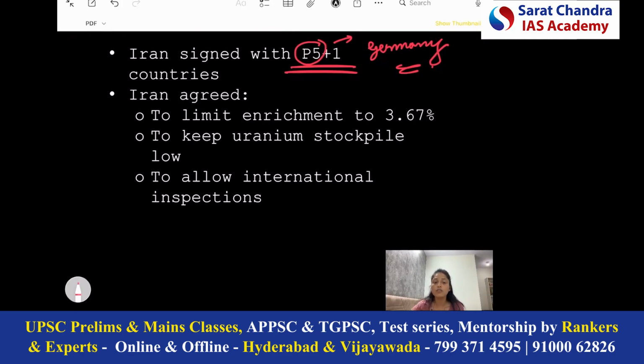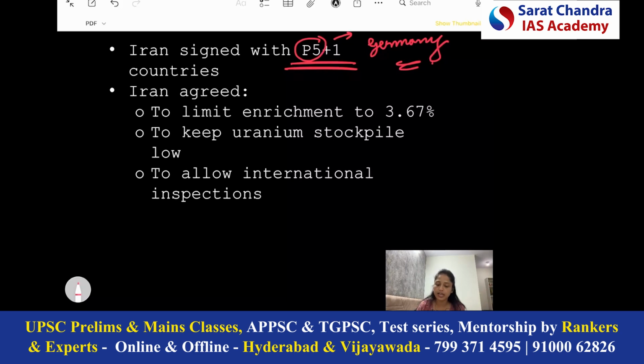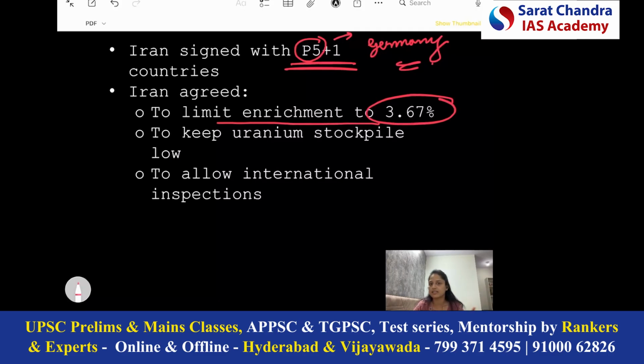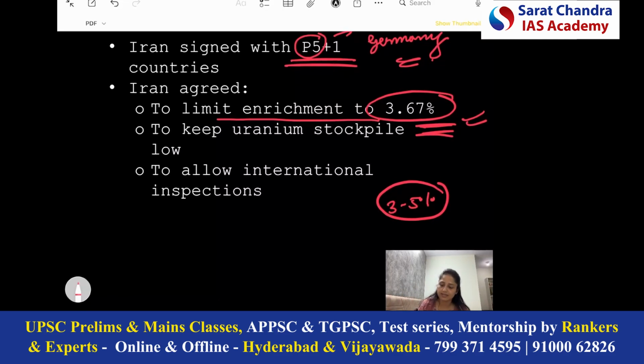Now, what were the main points of that nuclear deal? The enrichment of uranium in Iran had to be limited to 3.67%. As we discussed, if enrichment is needed for peaceful purposes, then 3 to 5% was the range. That means Iran had to limit its enrichment within the limit needed for peaceful purposes.